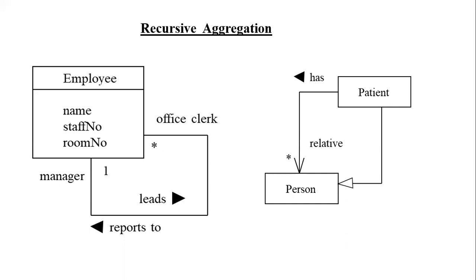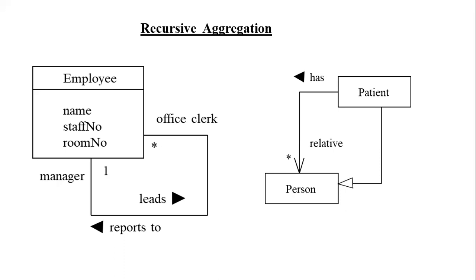A clerk is a clerk and also an employee. If you are making the relationship between the clerk and employee, it is recursive aggregation. A clerk has a name, staff number, room number, all these are required for the clerk, and he is also an employee of the company.